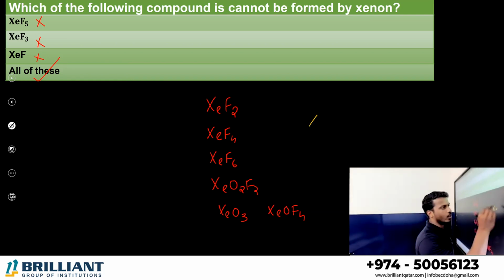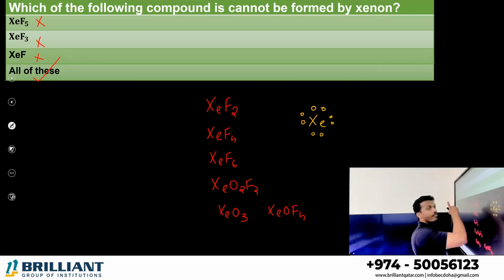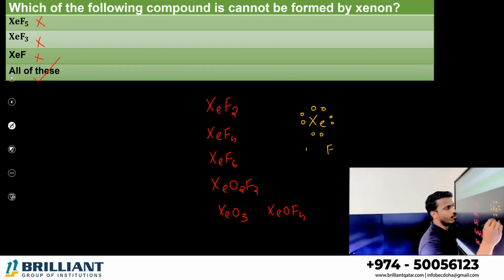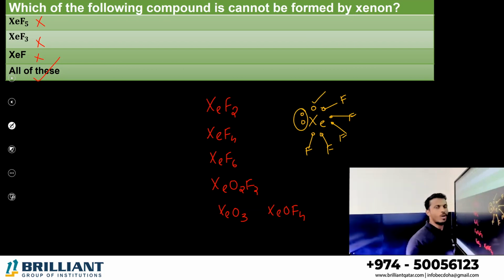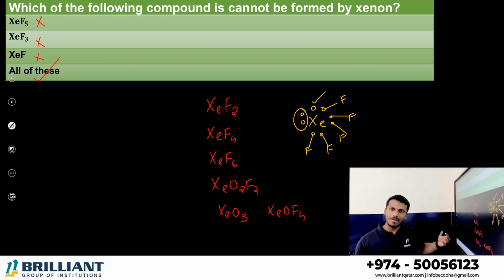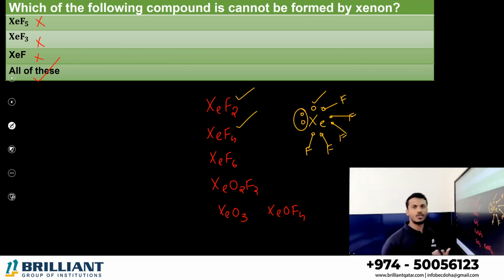You know, xenon is a noble gas. They contain 8 valence electrons. XeF5. F5 means there are 5 fluorines. If 5 fluorines are connected, each fluorine takes 1 electron. 1 lone pair, you can see 1 odd electron. So when xenon combines with an odd number of counter species, there is 1 electron excess, or odd. Odd electron species cannot complete their octet at all, so it will be unstable. So xenon combines with an even number only. Option D is the correct answer.